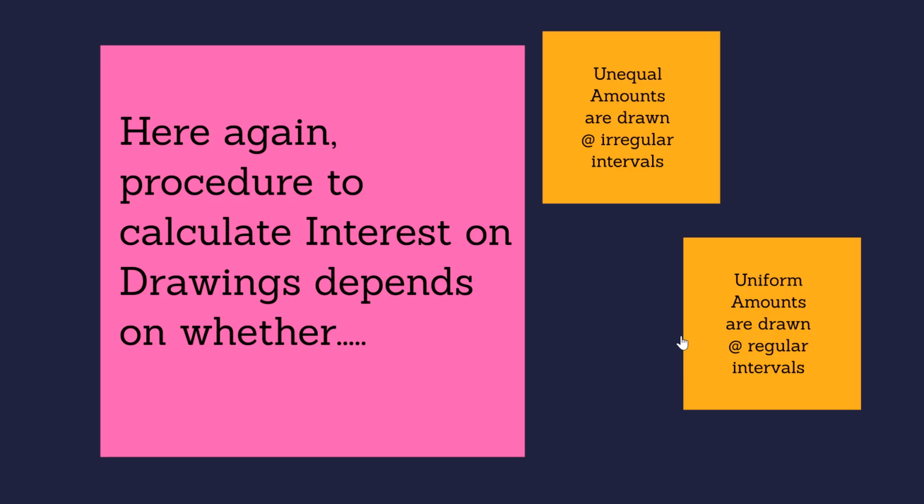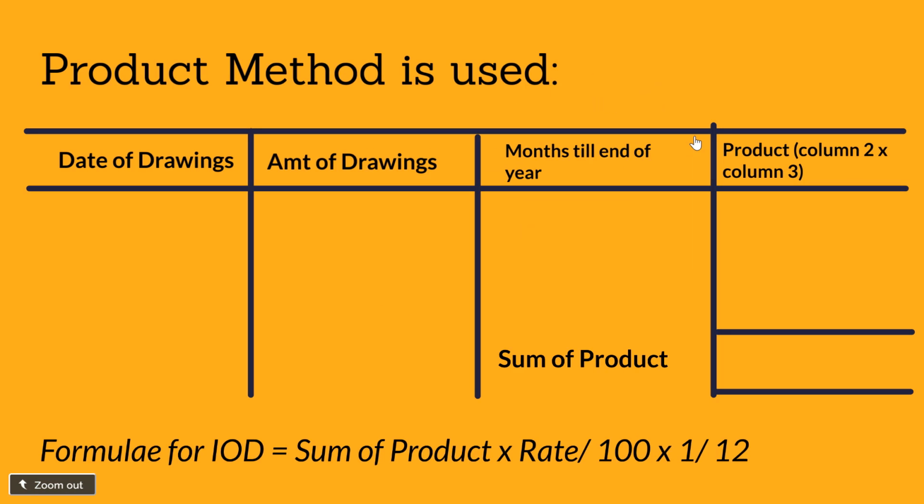And the interval also is irregular: the first withdrawal will be on 1st April, then probably 1st June, then 1st July, and so on. So the interval between each two withdrawals will not be uniform. In that case, we use the product method. I'll come back to the product method.